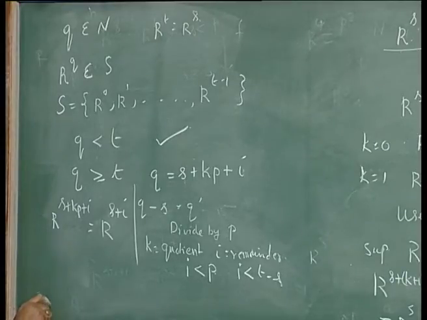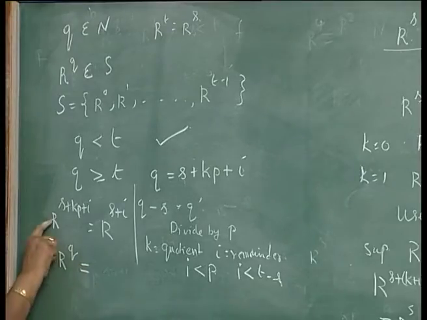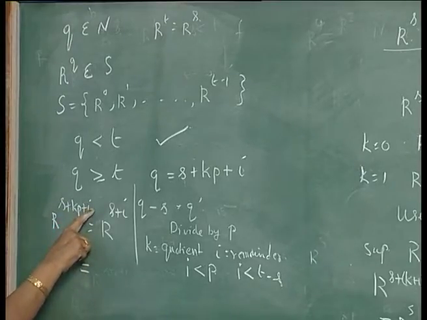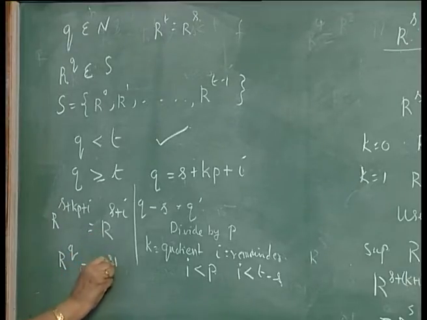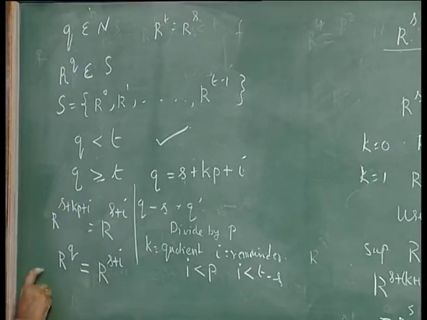Okay. So, r^q, if you write it as r^(s+kp+i), it will be equal to r^(s+i). In this case, when q is greater than or equal to t, you can write it as r^(s+i), where i is less than t minus s.